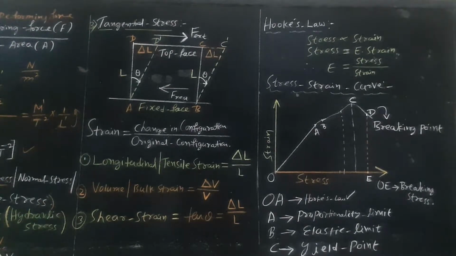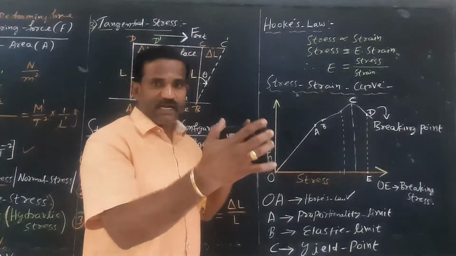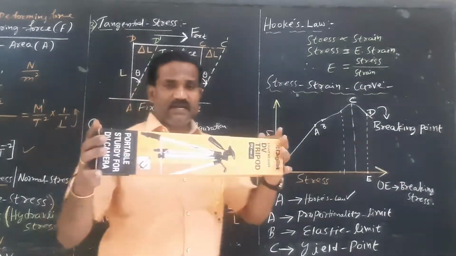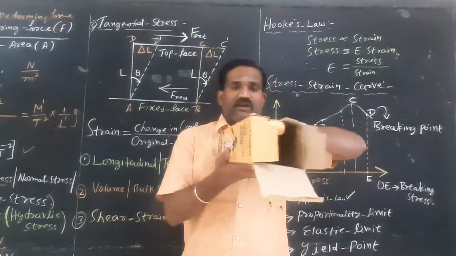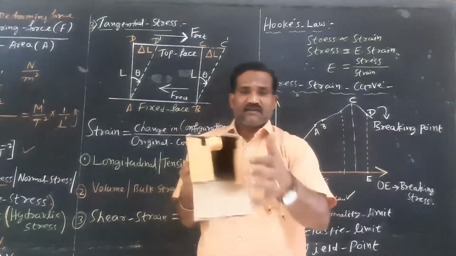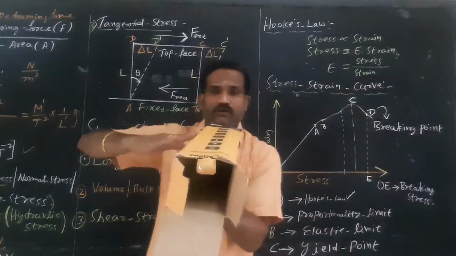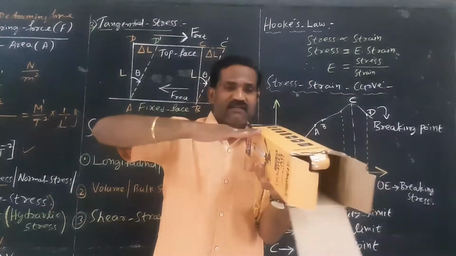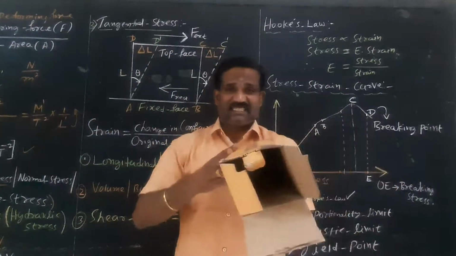So tangential stress means, see here, this is a perfect rectangular cube. You apply a force along the tangential direction. The moment you apply a force along the tangential direction, this face is fixed. This is called tangential stress, or shear stress.